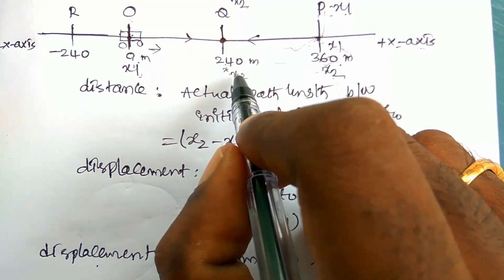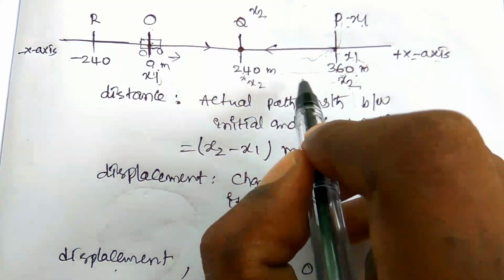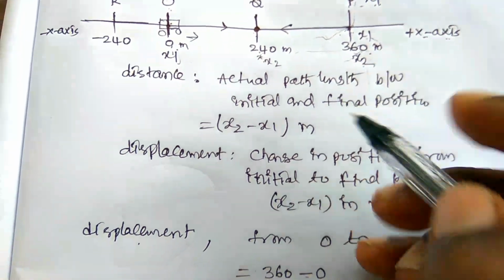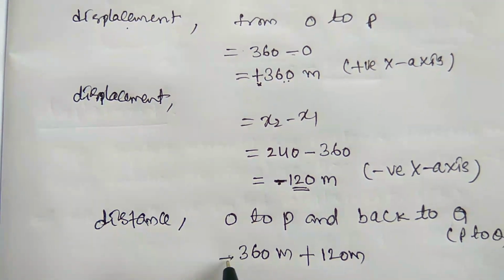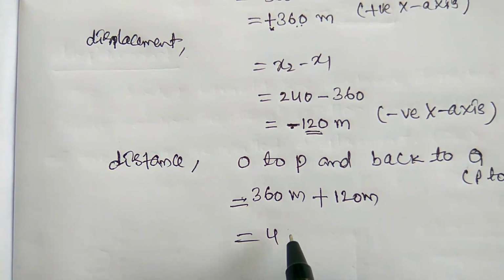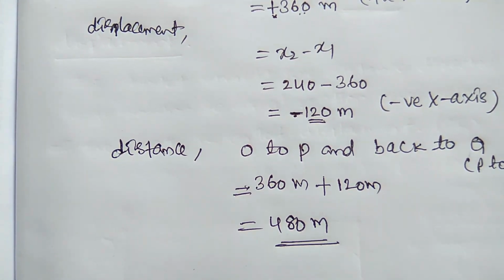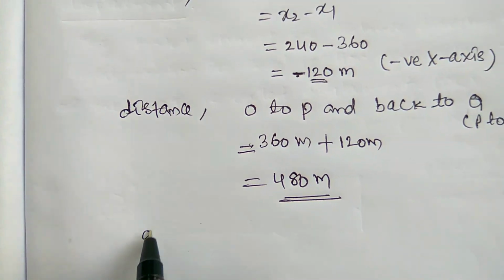So x2 minus x1 or x1 minus x2, P నుంచి Q కి 360 minus 240. Distance has no direction, it is 120. It means 120 meters was traveled. So therefore the distance is equal to 480 meters.